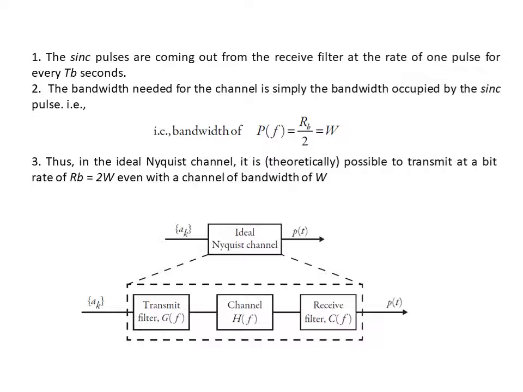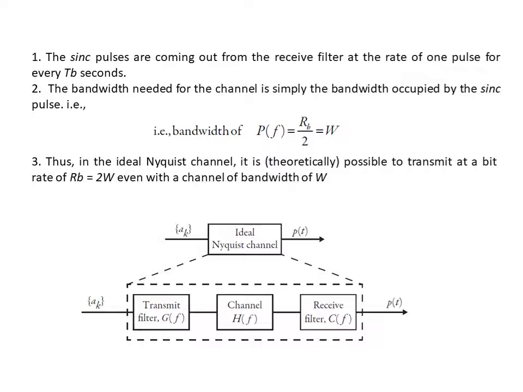Theoretically we can say that with a bandwidth of W, we can send the signal at a bit rate of 2W.